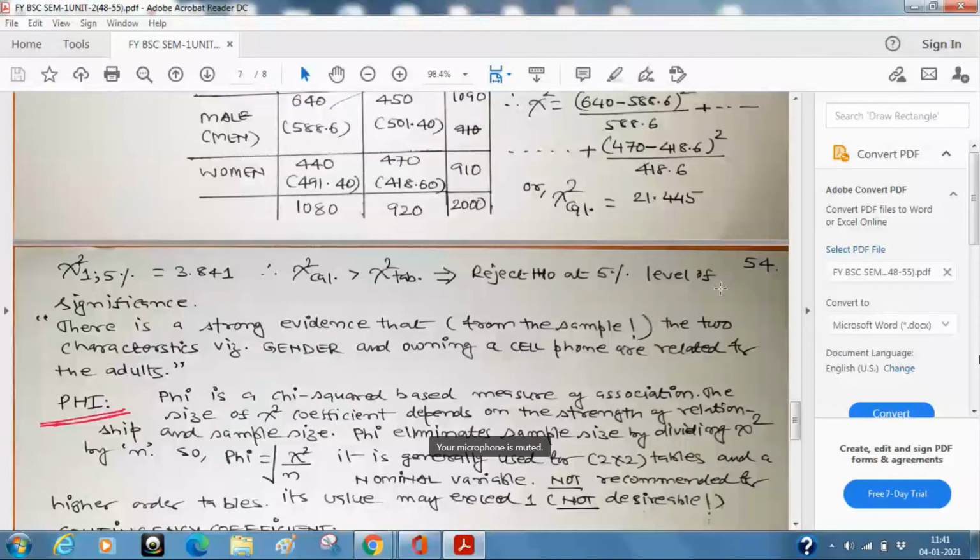Meaningless. Same way, any coefficient should not exceed 1. You will be able to calculate it, but आप उसको interpret नहीं कर पाएंगे. If I say that the association between having a mobile phone and gender is 1.2, means what? It is a kind of nonsense.